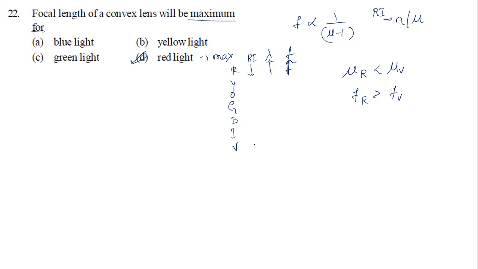For violet, it is a high refractive index and the least wavelength, because mu is proportional to 1 by lambda, again inversely proportional. With the least wavelength comes the least focal length.